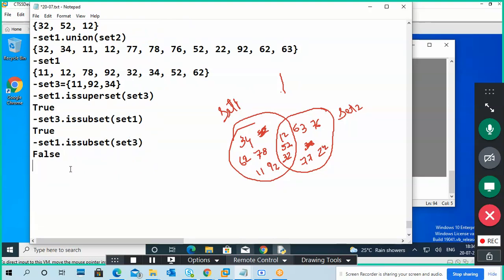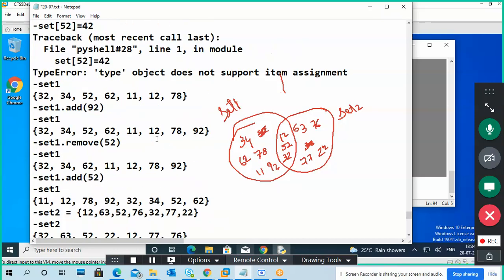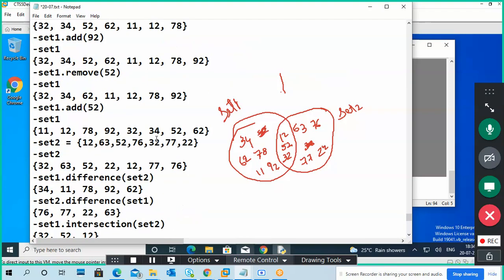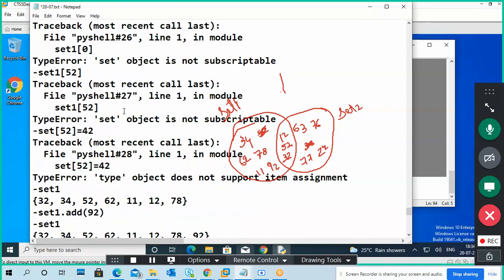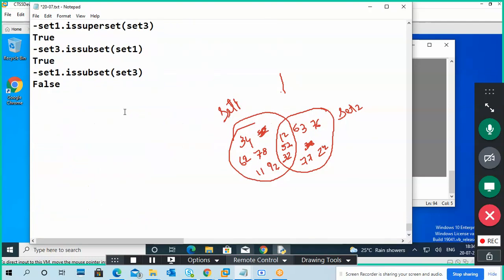And it is more like differencing: I wrote only set one, only set two, what is the common data, like that. And superset, subset, also I explained.